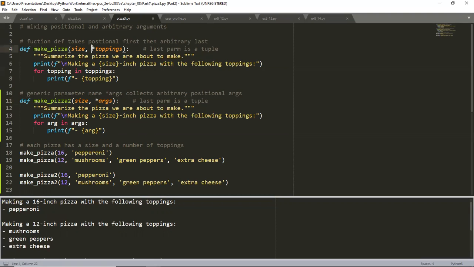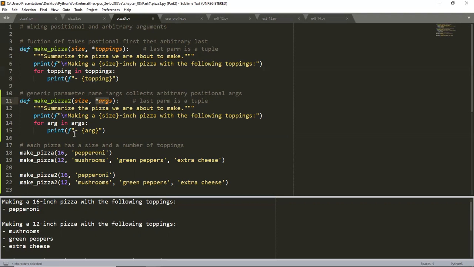One of them receives the arbitrary argument. And remember, it always should be last. And in this particular case here on line 11, I'm using asterisk args. And of course, args stands for arguments, right? So it's kind of like I said, it's just a generic parameter. It does exactly the same as before.